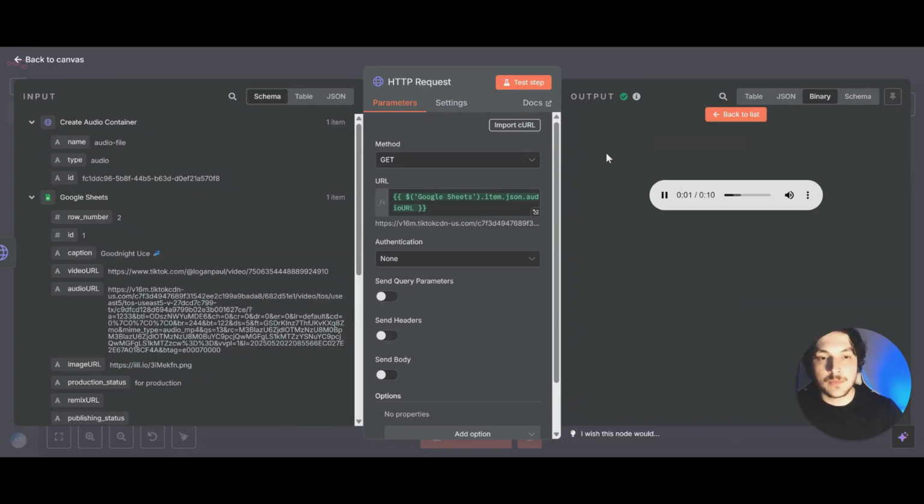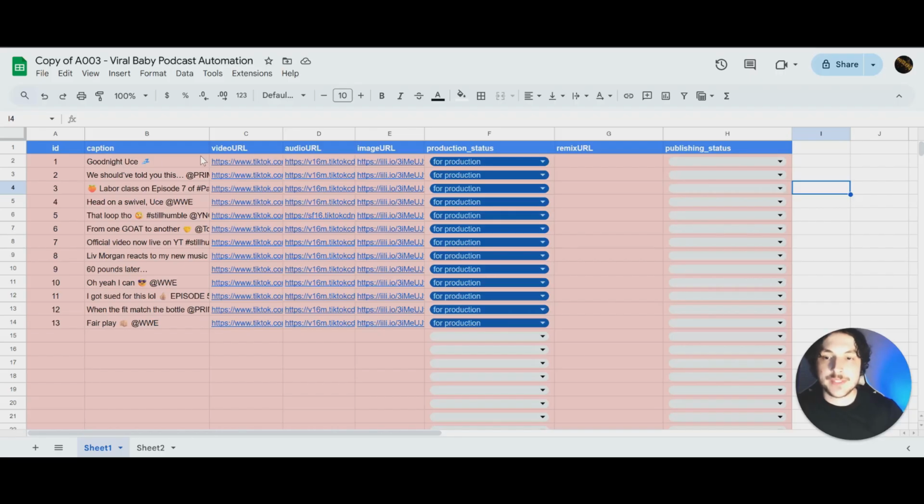Look at this. Somebody come look at this. It should be the audio from the TikTok in this first matching row, which it is.